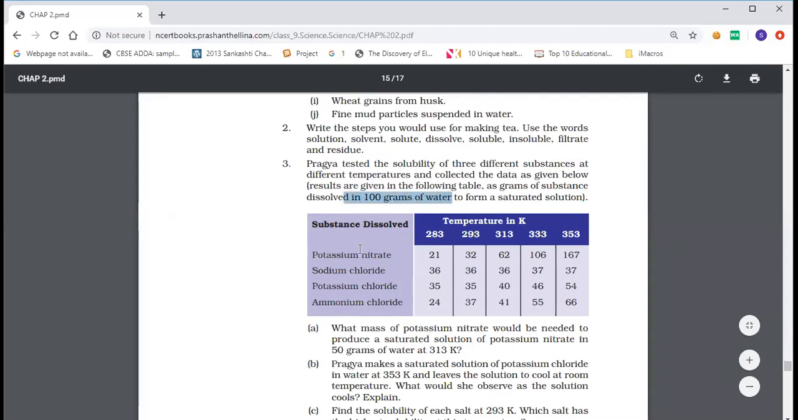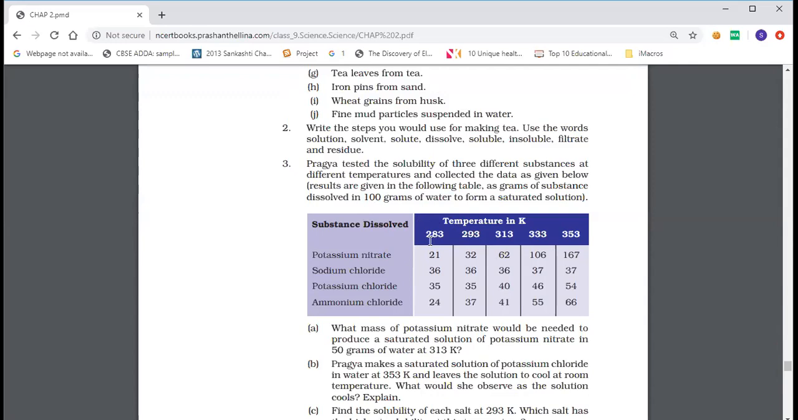So in 100 gram of water, potassium nitrate is dissolved. At this temperature, how much is enough to make it saturated? That is written here. When 21 gram of potassium nitrate is dissolved into 100 gram of water at 283 Kelvin, the solution will become saturated. As the temperature increases, you can see more and more potassium nitrate gets dissolved. Here also 36 gram of sodium chloride is dissolved in 100 gram of water.